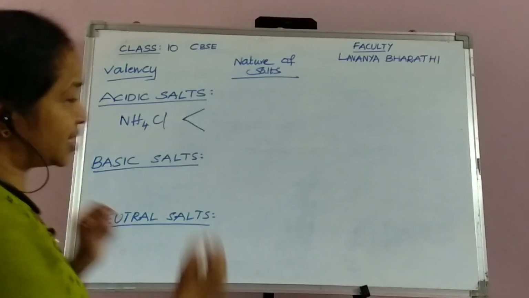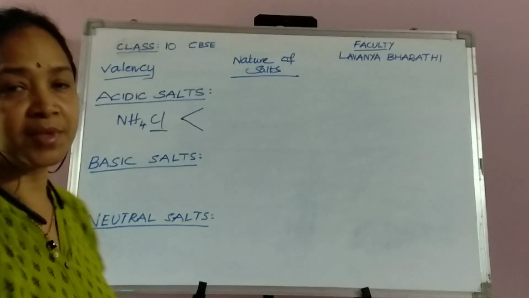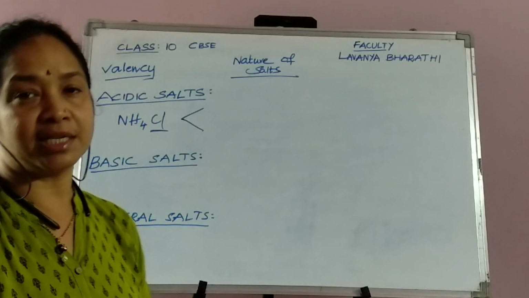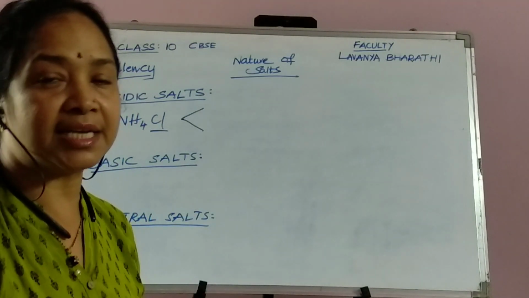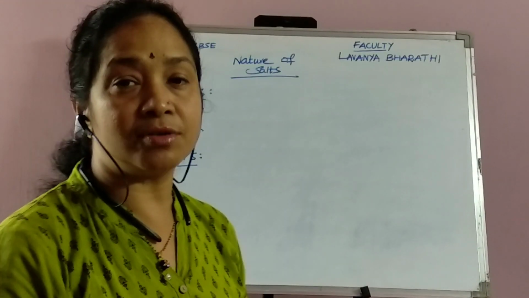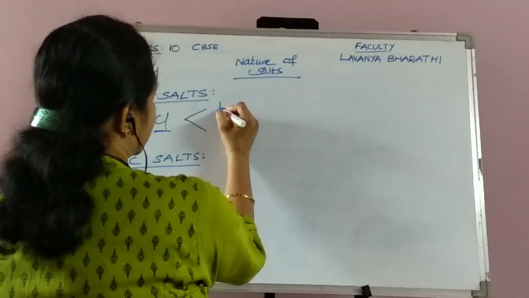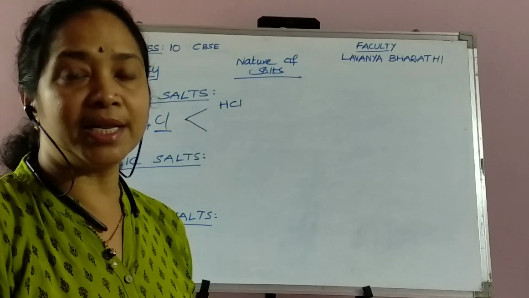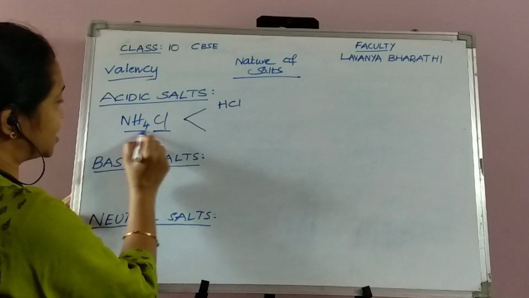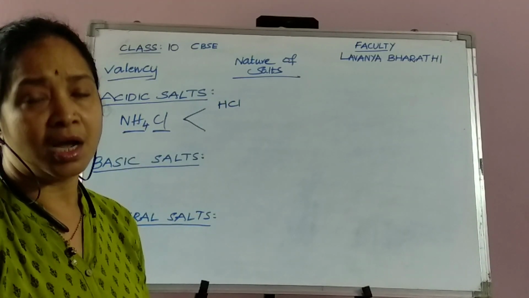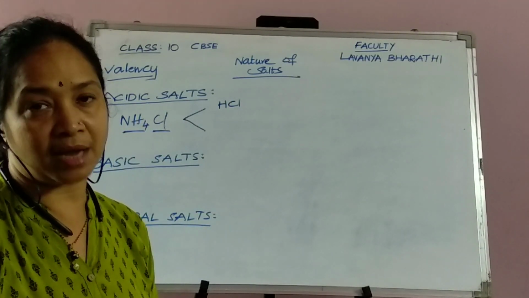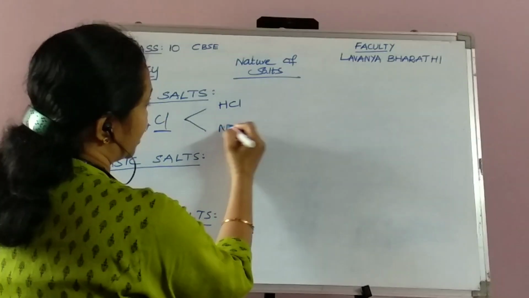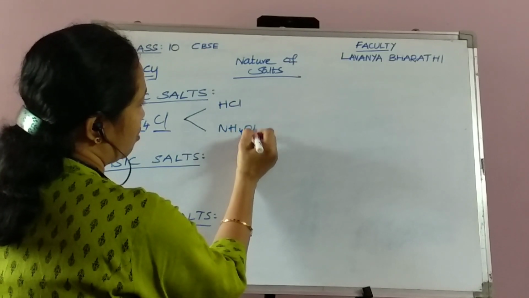You can understand that there is a chloride anion. If the chloride anion is present, definitely the acid that is used in making this acidic salt is hydrogen chloride, that is hydrochloric acid. So I'm writing it as HCl. And then the cation that is present here is the ammonium cation. The ammonium cation is obtained from a base, namely ammonium hydroxide. The ammonium hydroxide formula is NH4OH.